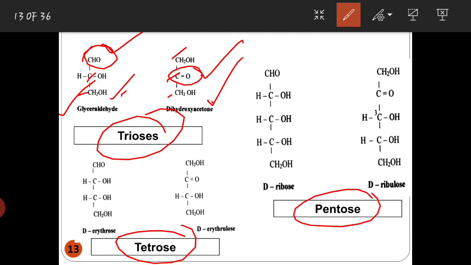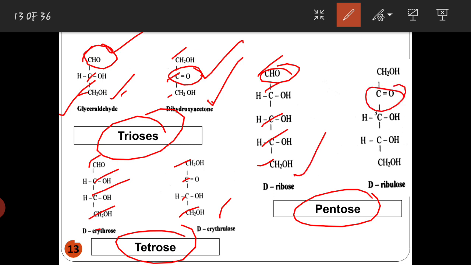And tetroses, yes, erythrose and erythrulose, which contain 4 carbon compounds. Okay, and 4 carbon atoms. And coming to the pentoses, where we have 5 carbons here and an aldehyde group here and a keto group here. So ribose is the aldopentose, whereas ribulose is the ketopentose.